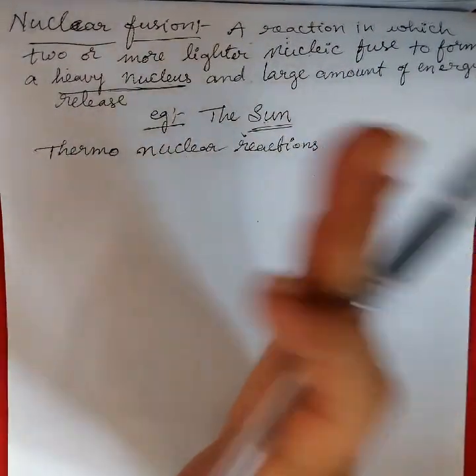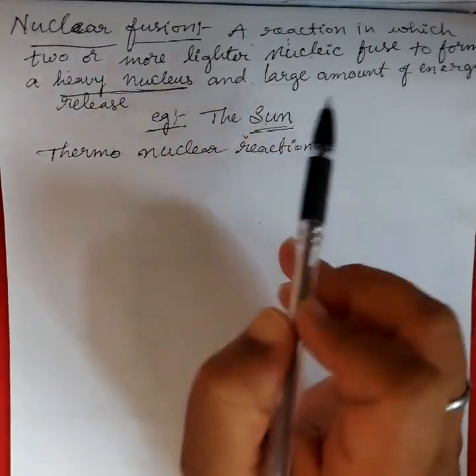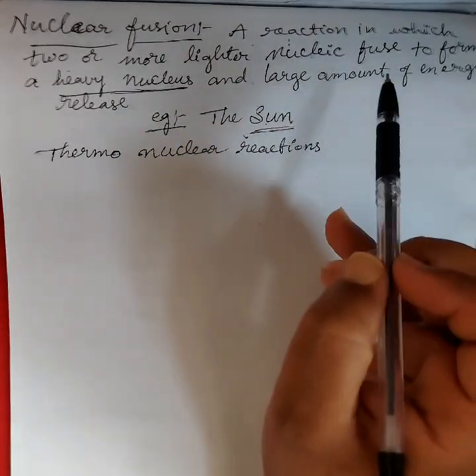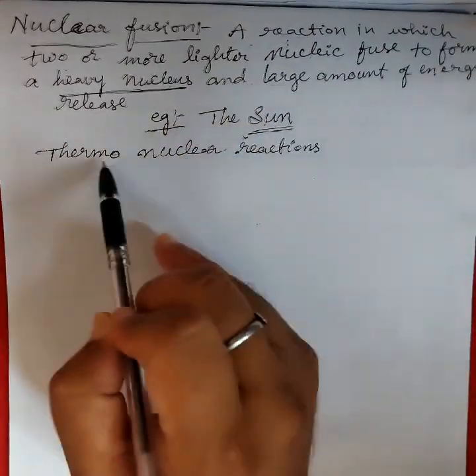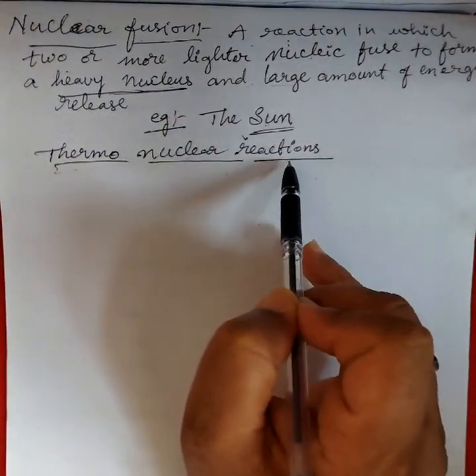It has that much energy. That process takes place in the sun, and it's called a thermonuclear reaction.